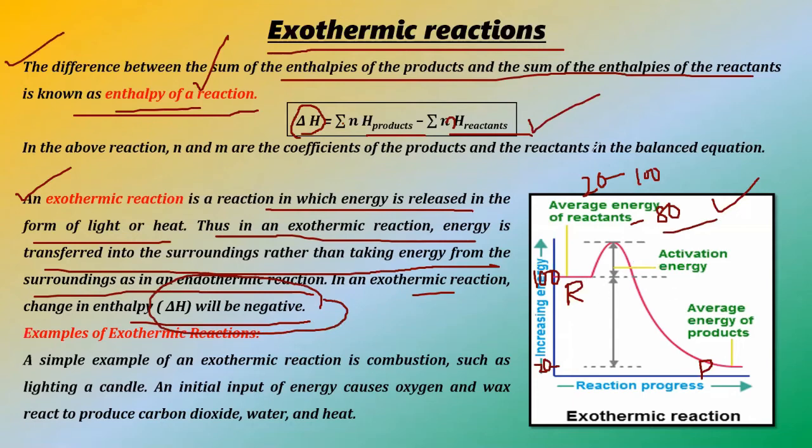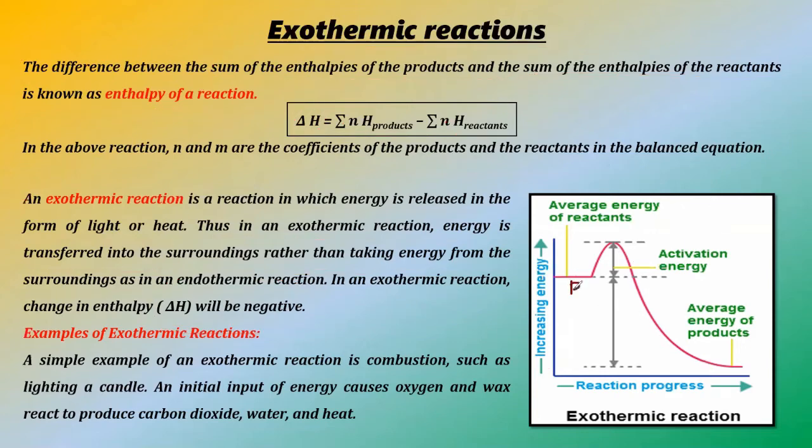Okay, now here basically what happens, there are too many drawings. The reactant will go to the product via something. That something is nothing but the activation energy. So this particular area, it will go up and then it will go down. Previously it had energy 100 as per our observation, and after becoming product it has energy 20. So 80 joule of energy is given out or released towards the surroundings, right? As simple as that.